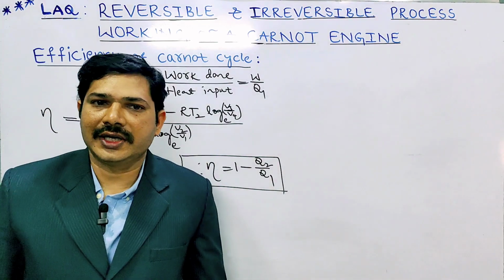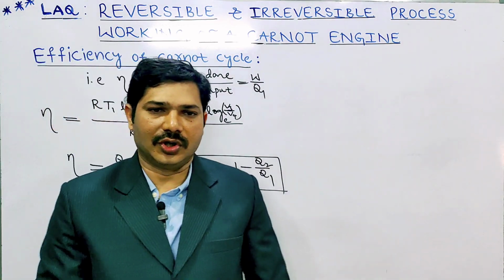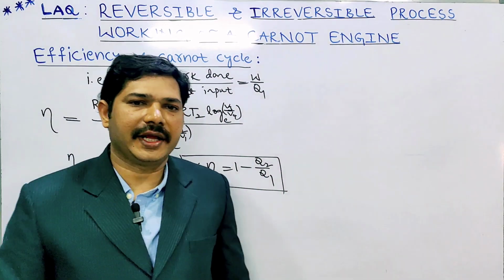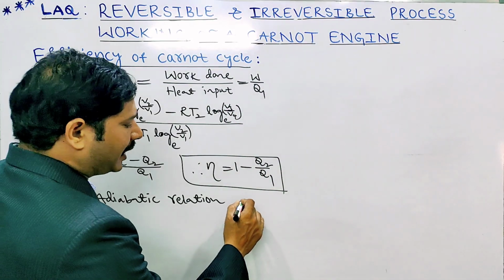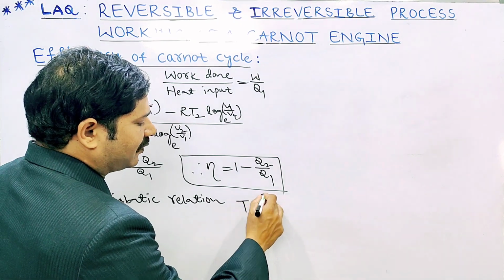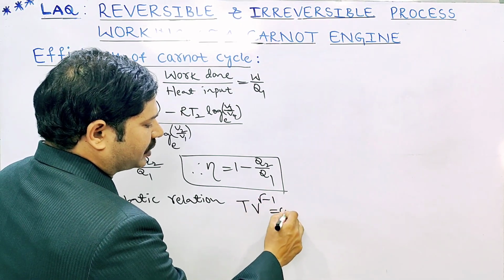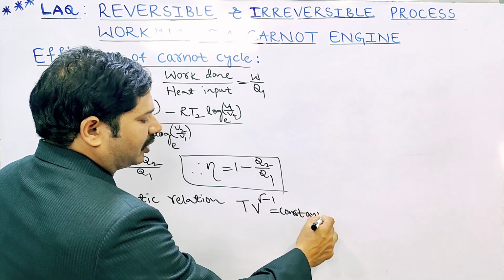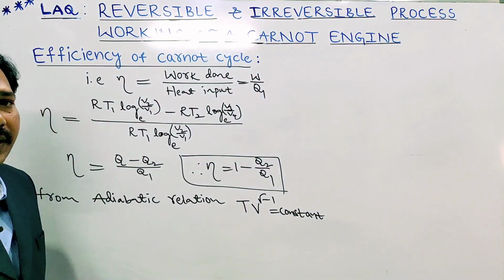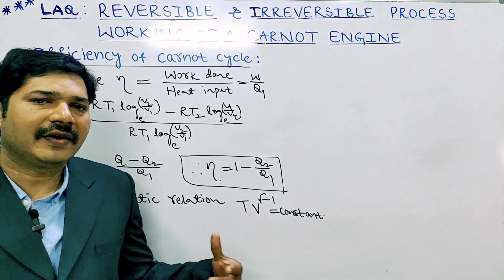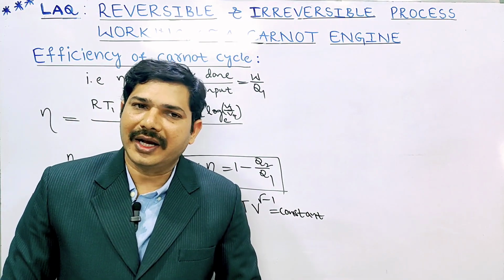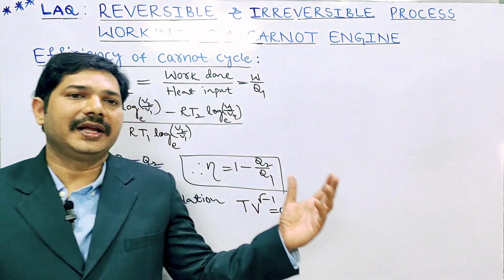Like that, in terms of temperature also we have to derive. Here we know the adiabatic relation. What is the formula? T V to the power gamma minus 1 is equal to constant. That means T1 V1 to the power gamma minus 1 equals T2 V2 to the power gamma minus 1. So we'll apply this in adiabatic cases.